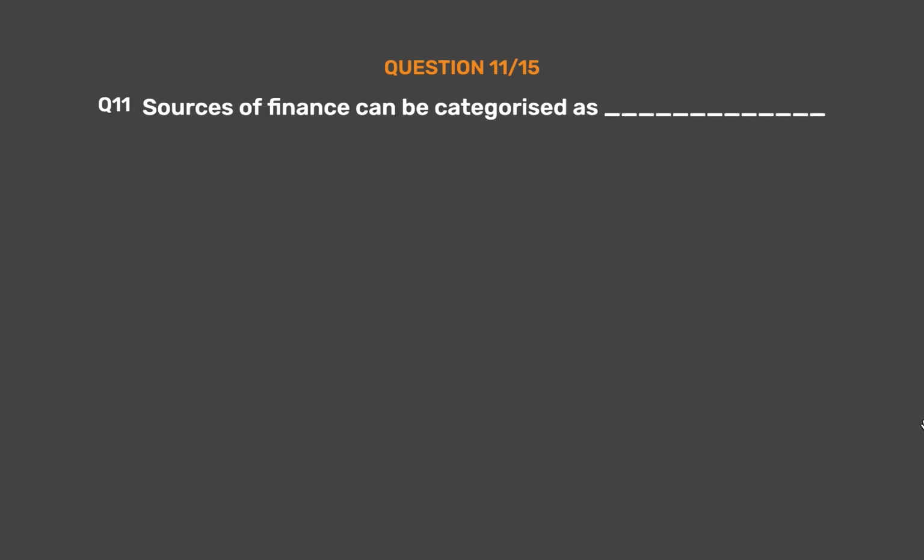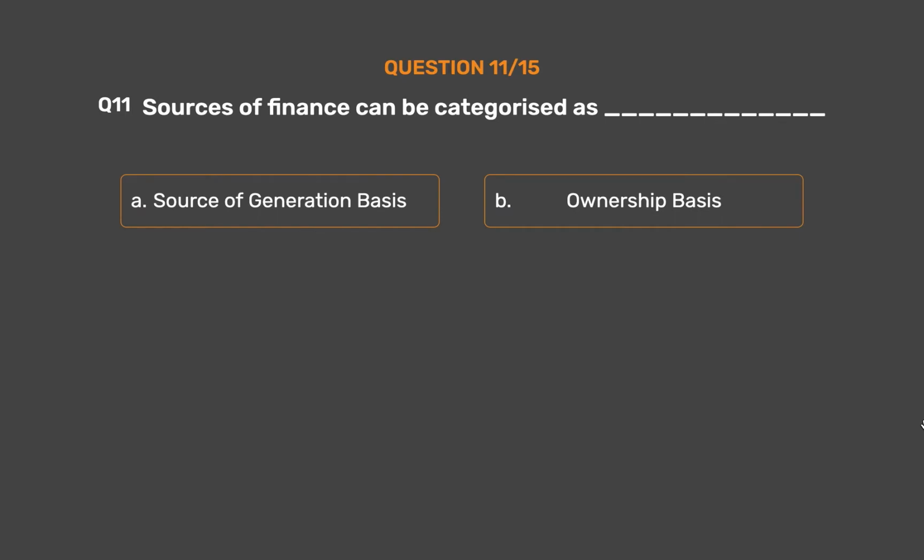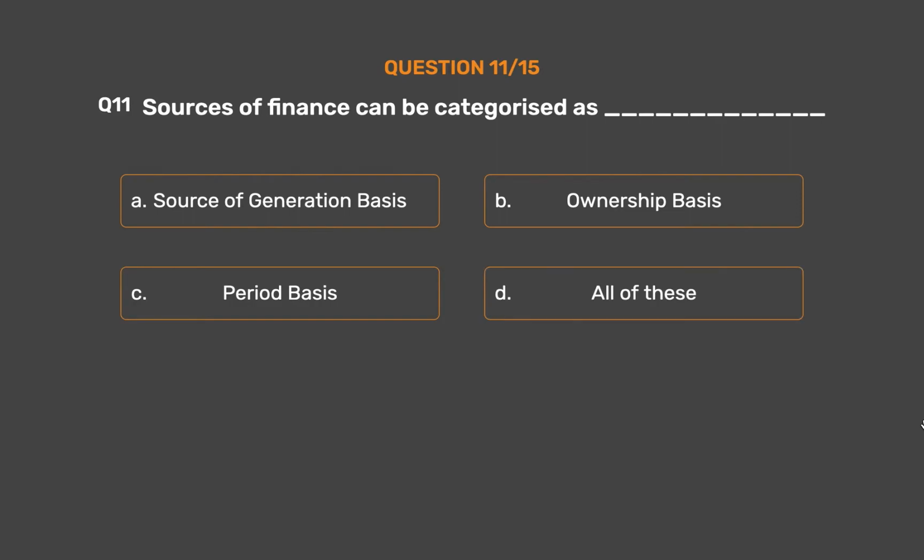Question number 11. Sources of finance can be categorized as blank. Option A, source of generation basis. Option B, ownership basis. Option C, period basis. Option D, all of these. The correct answer is option D, all of these.